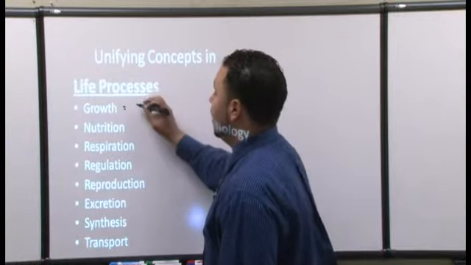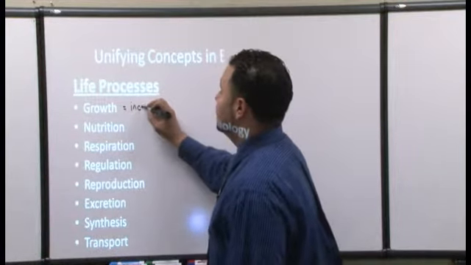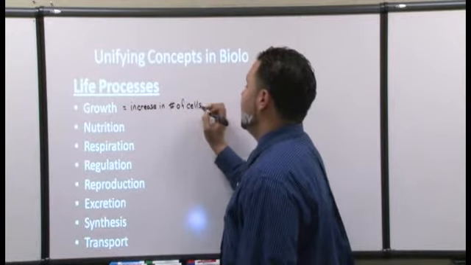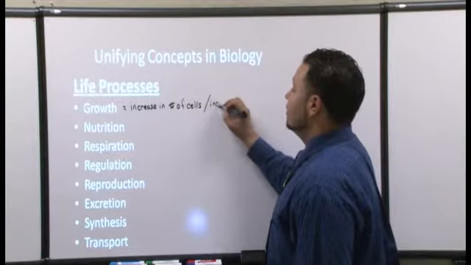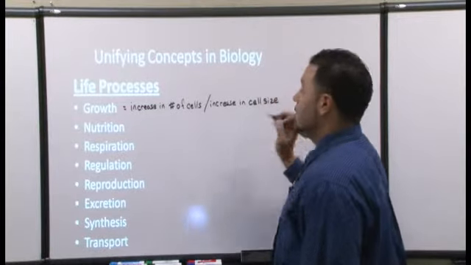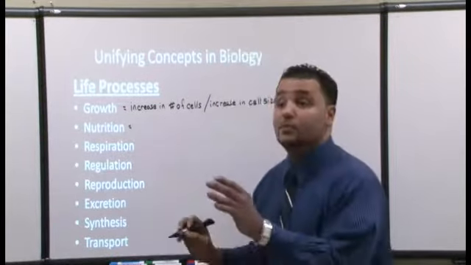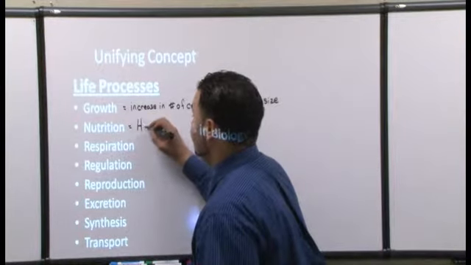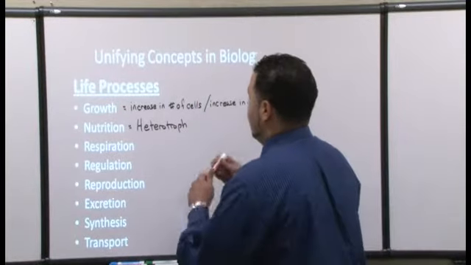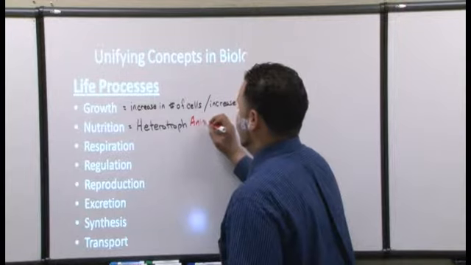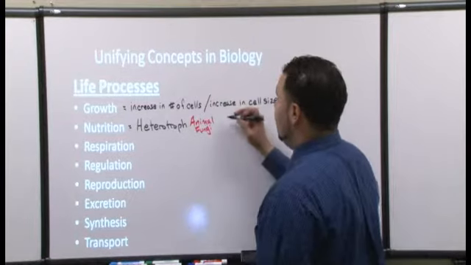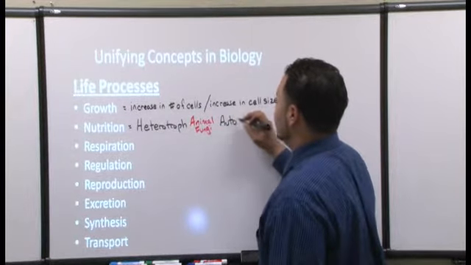Growth would be an increase in the number of cells, or an increase in cell size. Nutrition. We know this means, now there can either be one or the other. You can either be a heterotroph or an autotroph. Heterotroph, like an animal, right? Or a fungi. Animal, fungi, they have to feed themselves. They have to go out and get their own food. Or an autotroph, these are self-feeders.